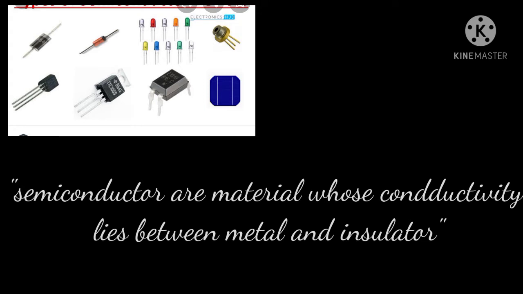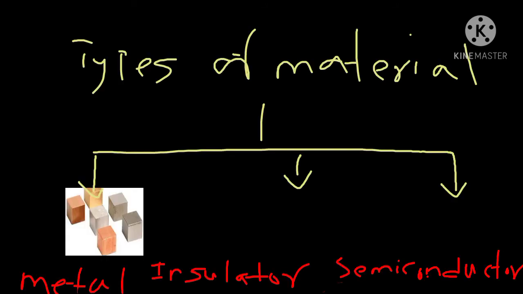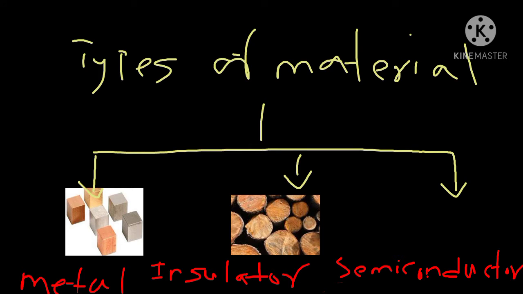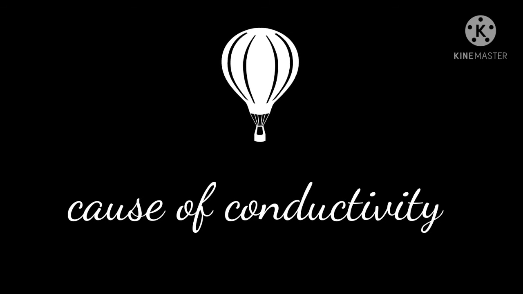This means that at normal temperature, a semiconductor acts as an insulator, but as the temperature increases, it acts as a conductor. Materials are broadly classified into three categories: metal, insulator and semiconductor. Metals are good conductors, insulators are bad conductors. The conductivity of a semiconductor lies between good conductor and insulator. Now we will discuss the cause of conductivity.